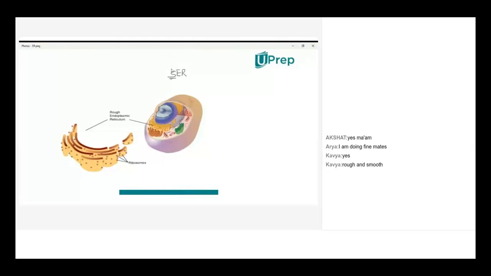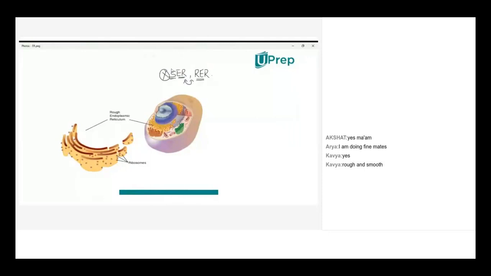Let's see rough endoplasmic reticulum functions. We just ended the last session discussing the ribosomes. That's the major difference between these two types of endoplasmic reticulum, isn't it? The smooth endoplasmic reticulum doesn't have ribosomes, whereas rough endoplasmic reticulum possesses ribosomes.